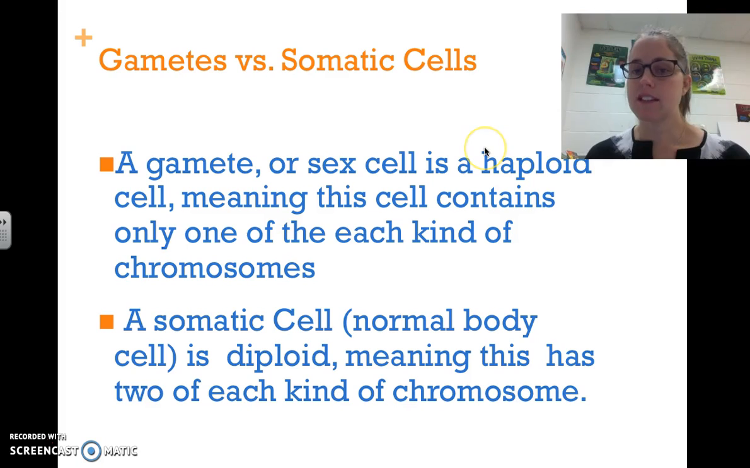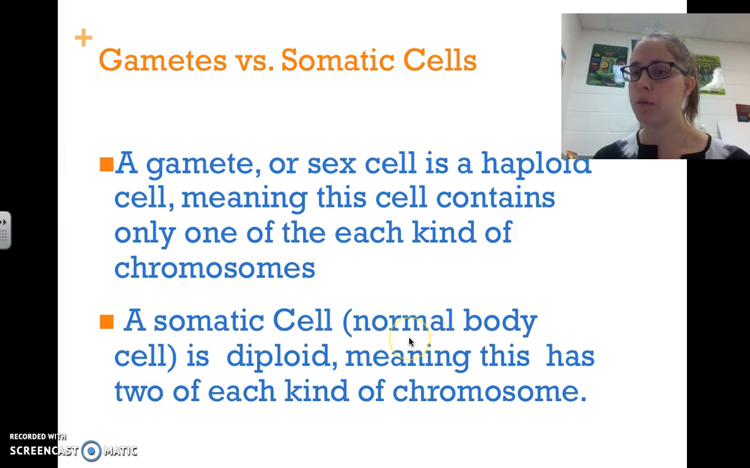A gamete or sex cell is what we produce in the testes and the ovaries, so sperm and egg are examples of gametes. A gamete is a haploid cell. That means that this cell contains only one of each kind of chromosome. Your normal body cells have two copies of each chromosome, one from your mother and one from your father. When we go through meiosis, the gametes we make, the sperm and the egg, only contain one copy of each of those chromosomes. So it either would have been the one we got from our mom or the one we got from our dad. It really depends on which cell makes it.